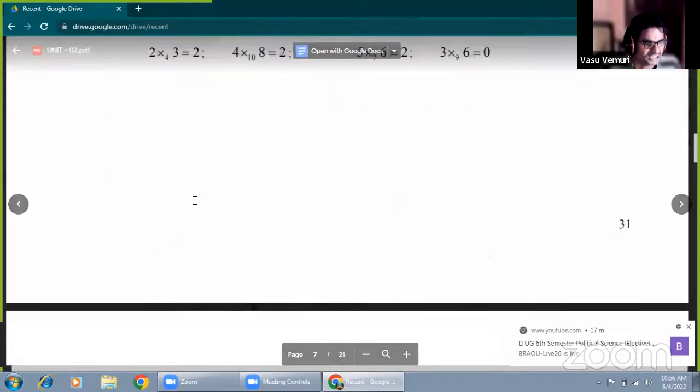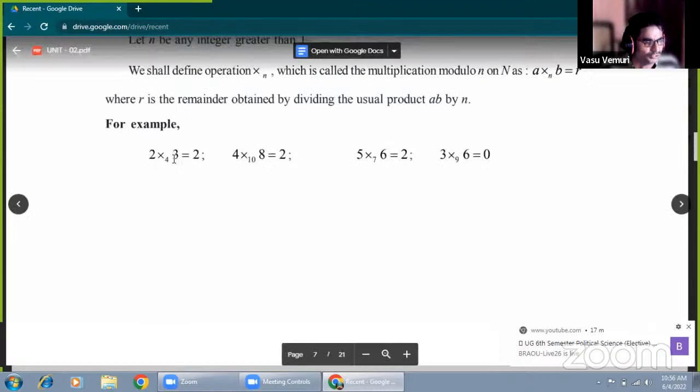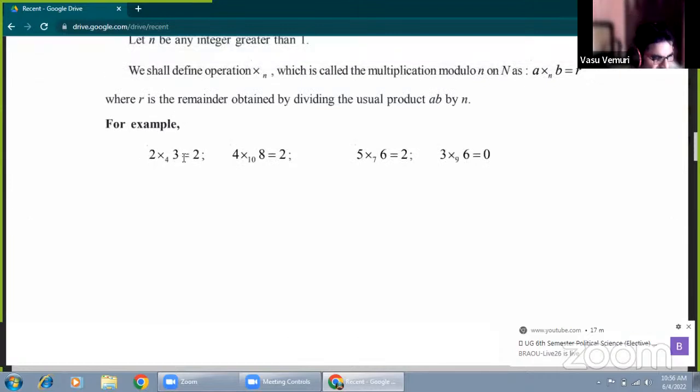Now see some other examples. 2 into 3 is 6. 6 divided by 4: one time cancelled, the remainder is 2. That is the result. 2 lies in the set of elements for modulo 4, that is, multiplication modulo 4 means the set {0, 1, 2, 3}.